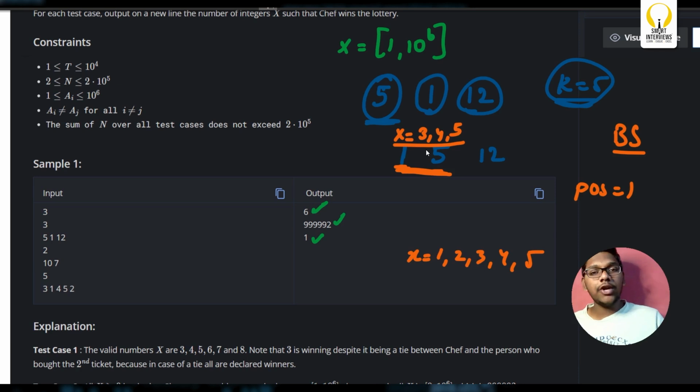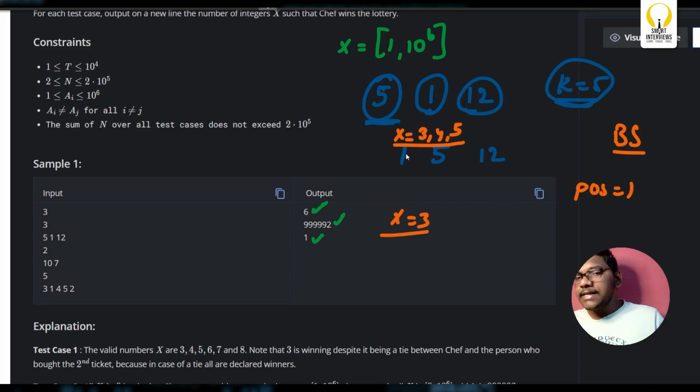The reason is 5 minus 3 is 2. Distance is 2. See, I'm just considering x equal to 3. What's the distance from here to here? 2. Here to here? 2. So chef can win. Now for 4, if 3 itself is a winning position for chef, 4 as well, chef will win for sure, because the distances are 3 and 1. If x is 5, chef can win for sure.